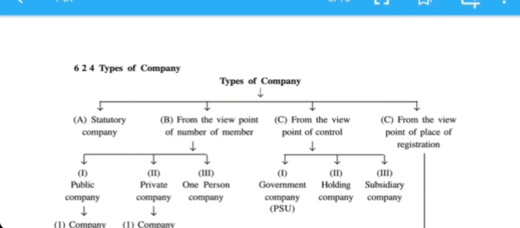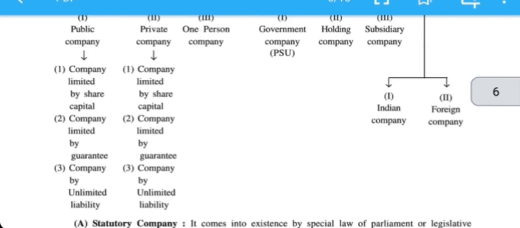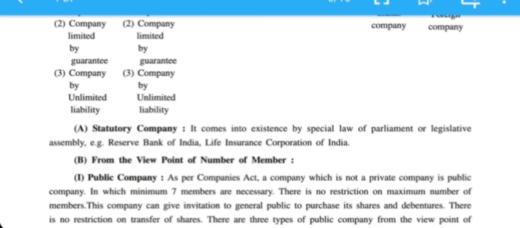Types of company: the first one is statutory company. Next, from the viewpoint of number. Next, from the viewpoint of control. And next, from the viewpoint of registration. So, first one, statutory company, we will see what is statutory company.